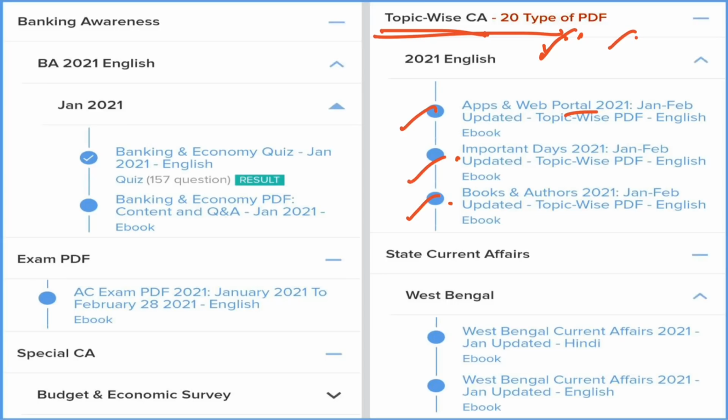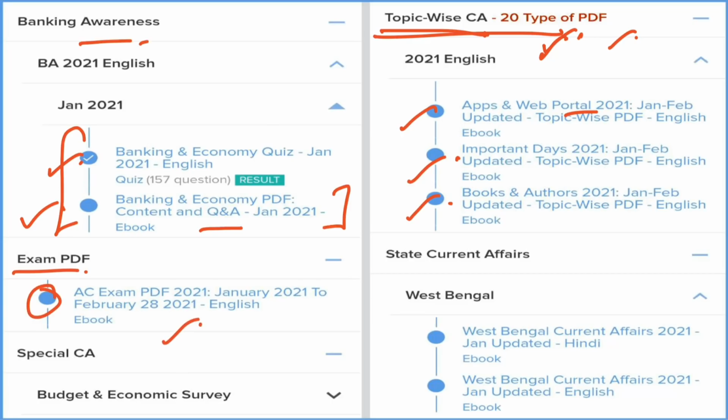Next, for the aspirants who are preparing for the banking exam, we are providing two sections for banking, like the question and answer format of the banking current affairs and the quiz section for banking, so that you can test how much banking current affairs you can retain. Next is the exam PDF. It is important for every exam, and we are compiling every important news item under this section.